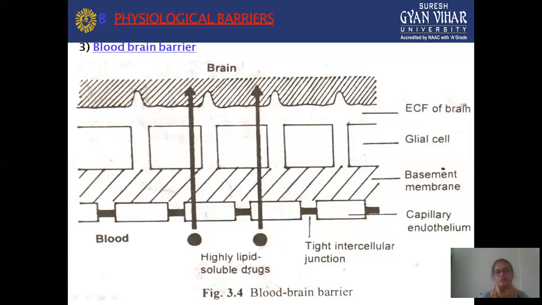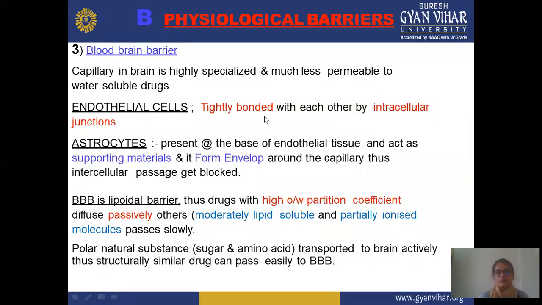Drugs which are highly lipid soluble or lipophilic in nature reach the blood circulation or the brain directly. In the blood-brain barrier, the capillary in the brain is highly specialized and much less permeable to water-soluble drugs. Capillaries have endothelial cells tightly bonded with each other by intercellular junctions. When you take the drug, it reaches the intercellular fluid, but it needs to cross the endothelial cells, which are tightly bound.